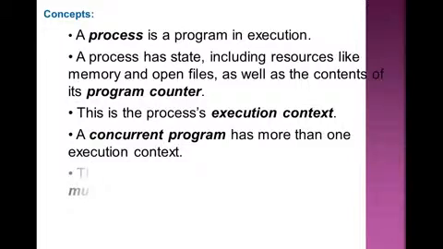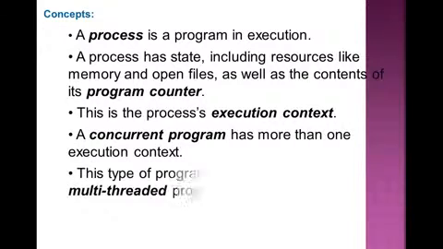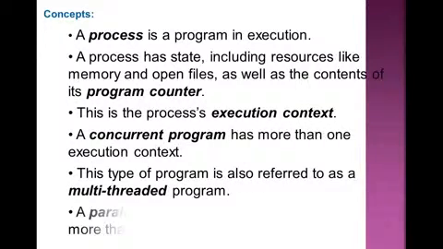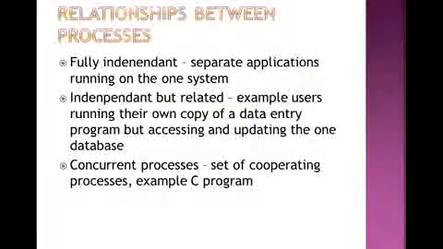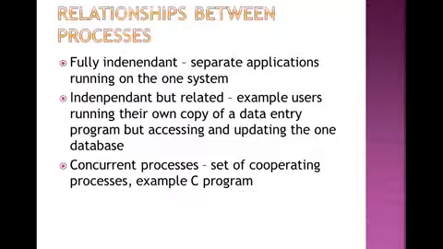The next point says a concurrent program has more than one execution context. That is, if I am using concurrency, it contains more than one execution context. This type of program is also referred to as a multi-threaded program. Whenever more than one program is executing at the same time, that is concurrent execution, it is known as a multi-threaded program. Then a parallel program is also a concurrent program with more than one thread executing simultaneously.